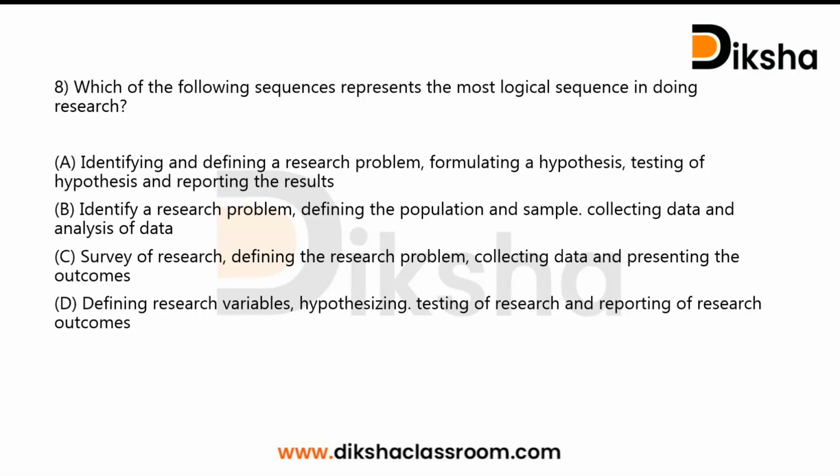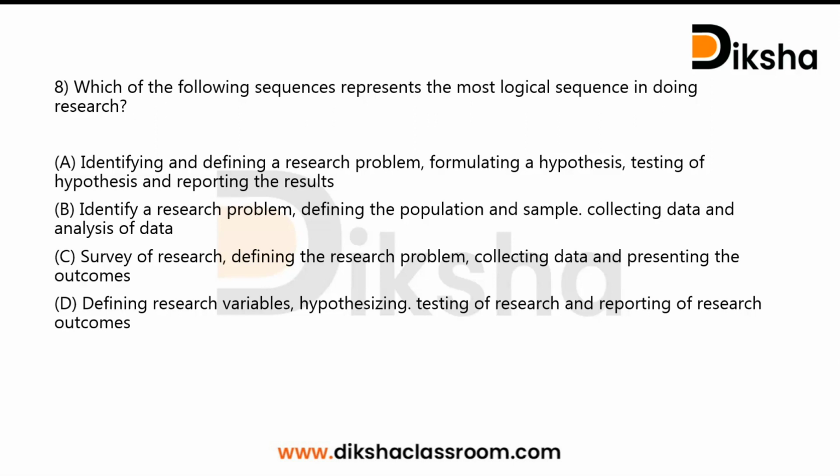Before discussing this question, first we have to know that before doing any research study or process, the first step is to identify there is a research problem. We have to identify there exists a research problem. Then only we can decide what to do and in which we have to do a particular study. First, we have to identify the existence of a problem, and from that only we will proceed our research process. So we can select the option in which the first step is identifying a research problem.